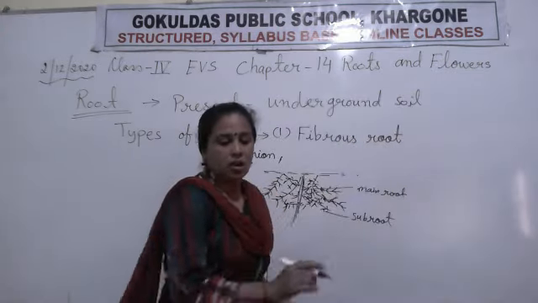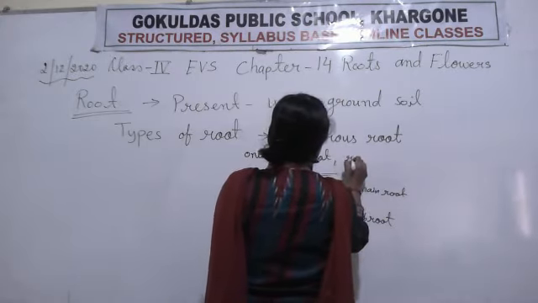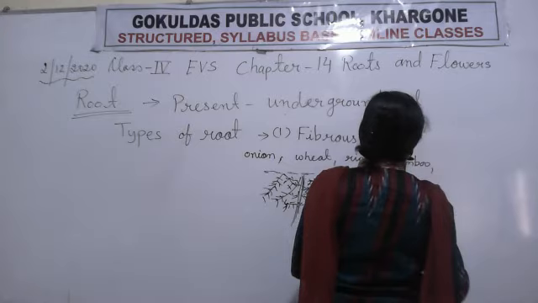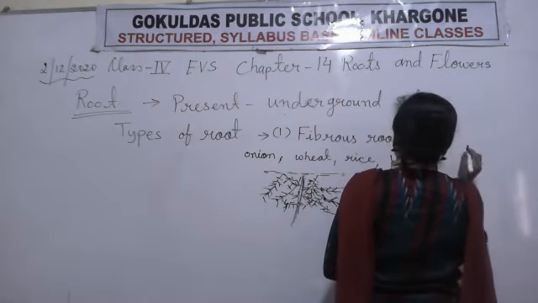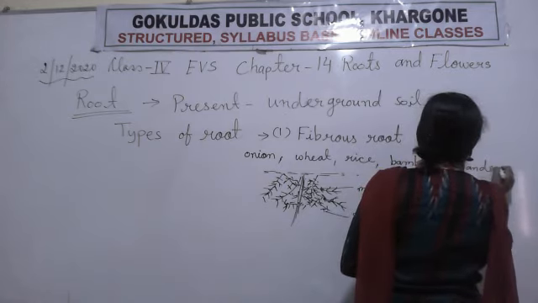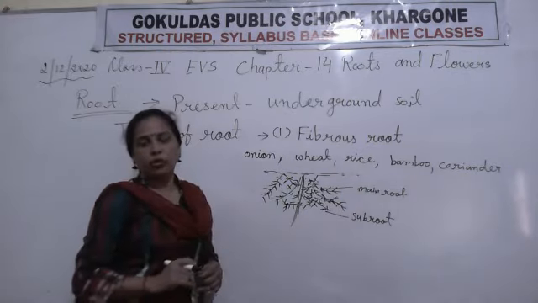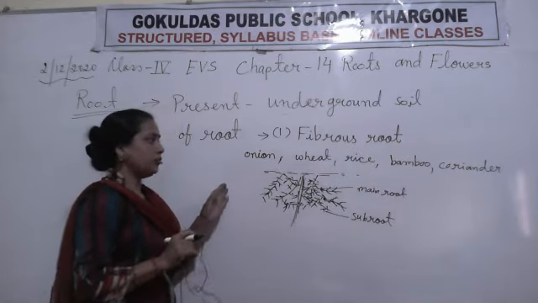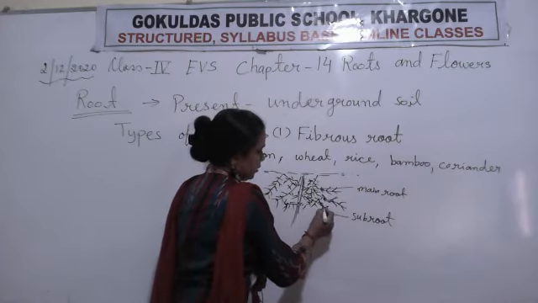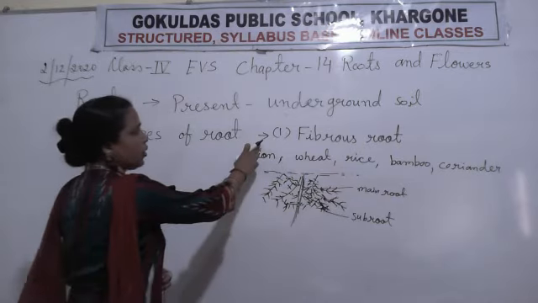Fibrous root. Onion, wheat, rice, bamboo, coriander. These plants have which type of root? They have fibrous root, and this is the main root and the thread like structures. These are the subroots. Clear, student? This is the first type of root.